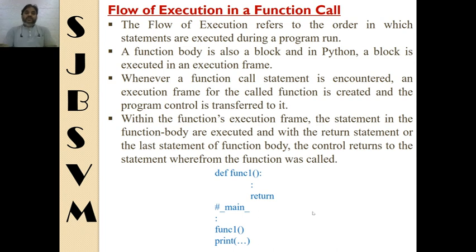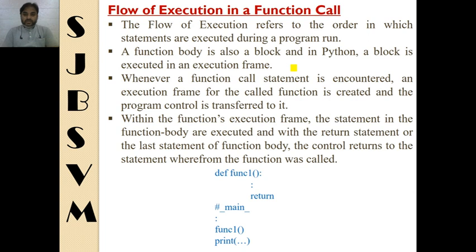At the first point you can see, the flow of execution refers to the order in which statements are executed during a program run. It simply means whenever we run a program, the order in which the statements are going to be executed is the flow of execution. A function's body is also a block, and in Python a block is executed in an execution frame. So whatever we write inside a function is treated as its body, and that body is executed in an execution frame.